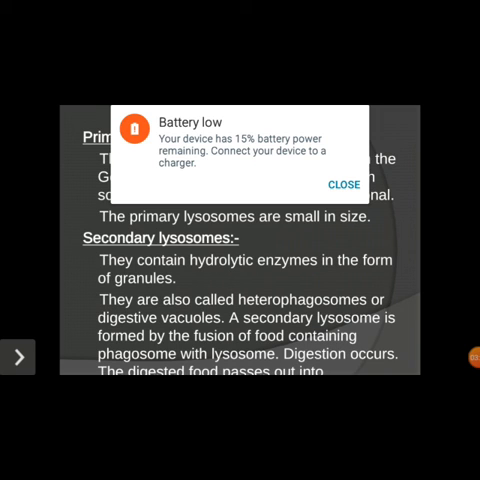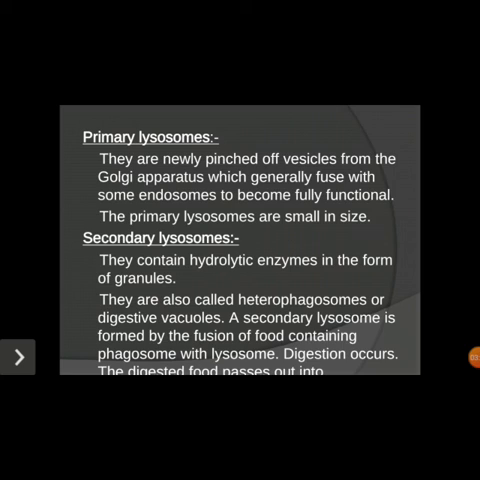Whenever food particles enter the cell, the primary lysosome gets attached with the food particles, and that we term the secondary lysosome. The secondary lysosome consists of active hydrolytic enzymes. These active hydrolytic enzymes digest the food material which has entered into the secondary lysosome.